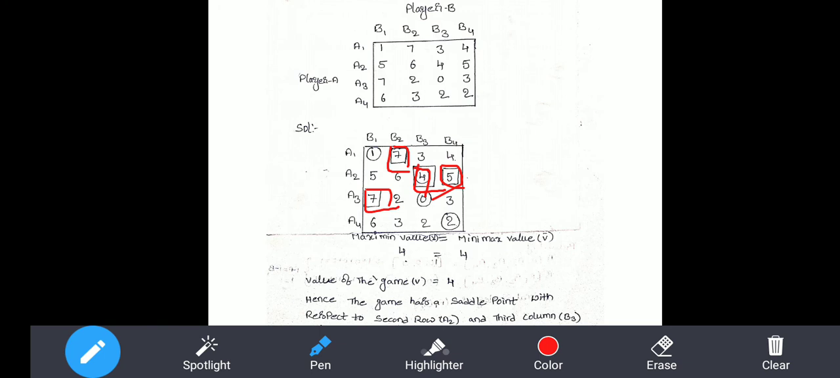The intersection of all these points will be obtained. The intersection of both points is obtained here, that is the A2 strategy applied by player A and the B3 strategy applied by player B. The value is 4. This indicates the saddle point. The saddle point obtained for us is A2 B3. So that is called a saddle point. Then the value of the game is the payoff value at the intersection point.